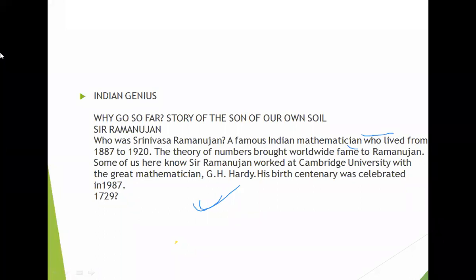He was married very early, but he continued with his work, and in his short life, whatever he discovered, till now people are thinking about it. So he is a great mathematician, and a great motivation for us also.